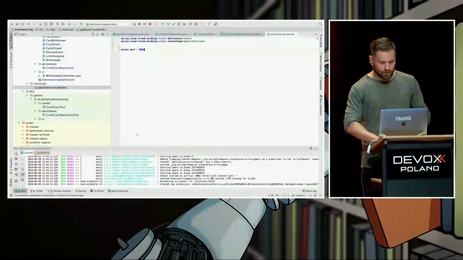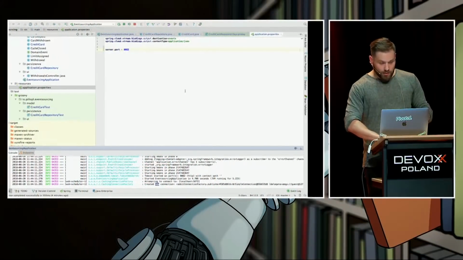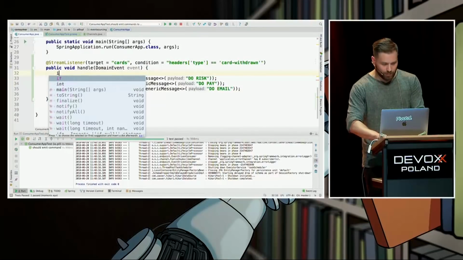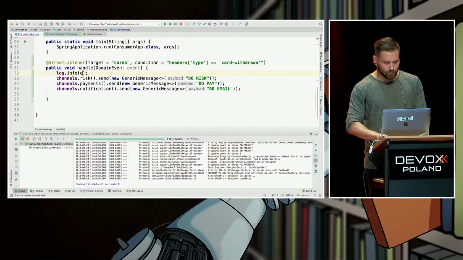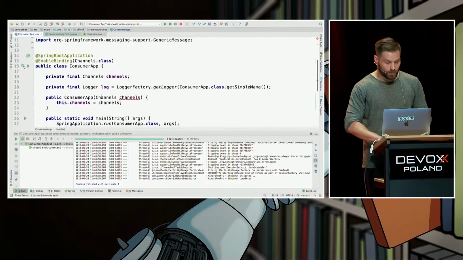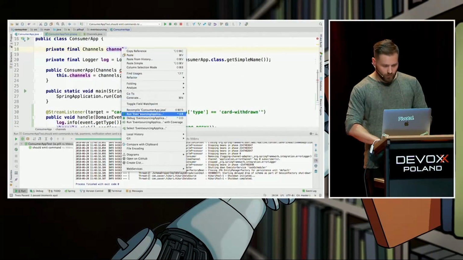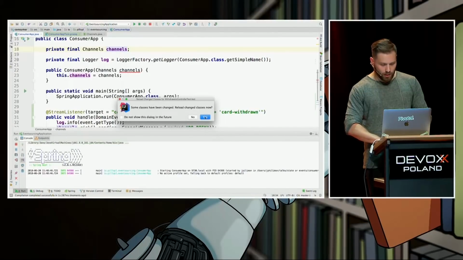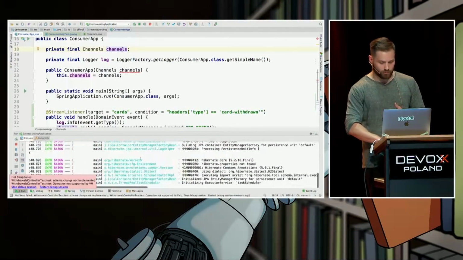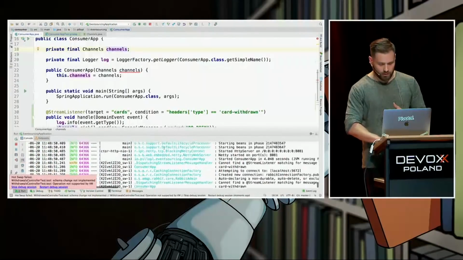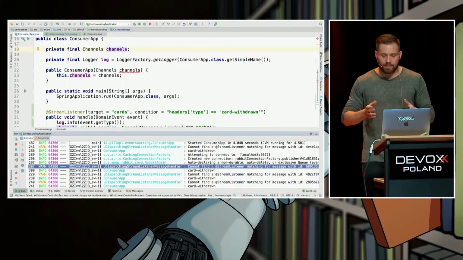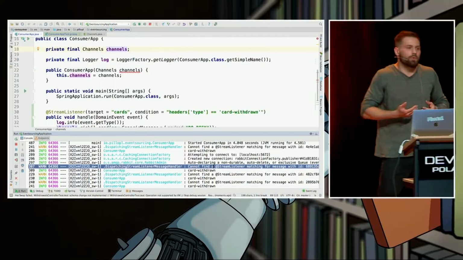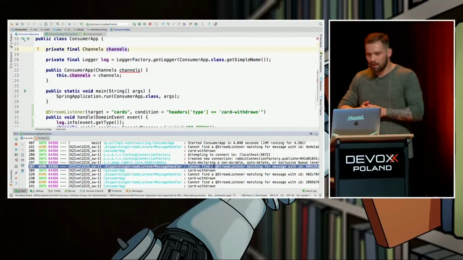Let's check whether the second application is on. It is. So as a final act, we can just run this application and see periodic log statements, let's say. We can just put our event into our log statement. Let's say its type. So I'm going to run it. And here we should be able to see a new card withdrawn event every 2 seconds, right? It is, like this. The framework also complains that it has nothing to do with limit assign, because we don't register any handler, which is OK in our case.